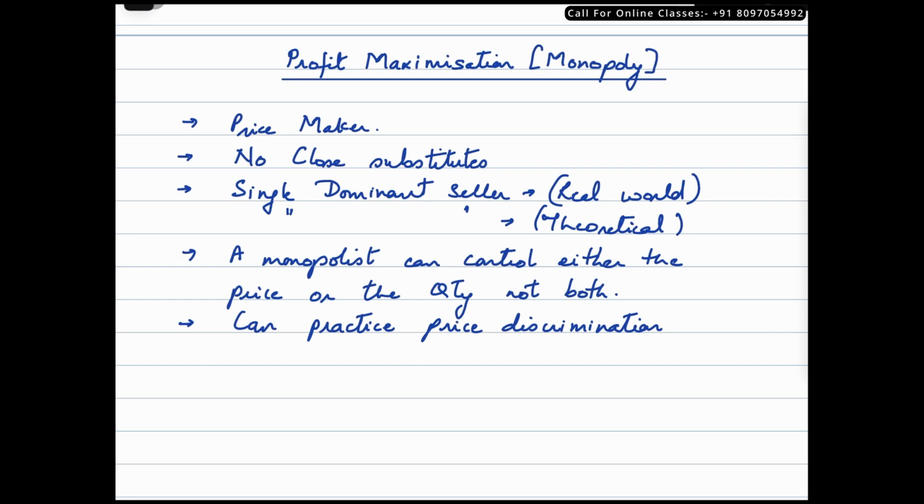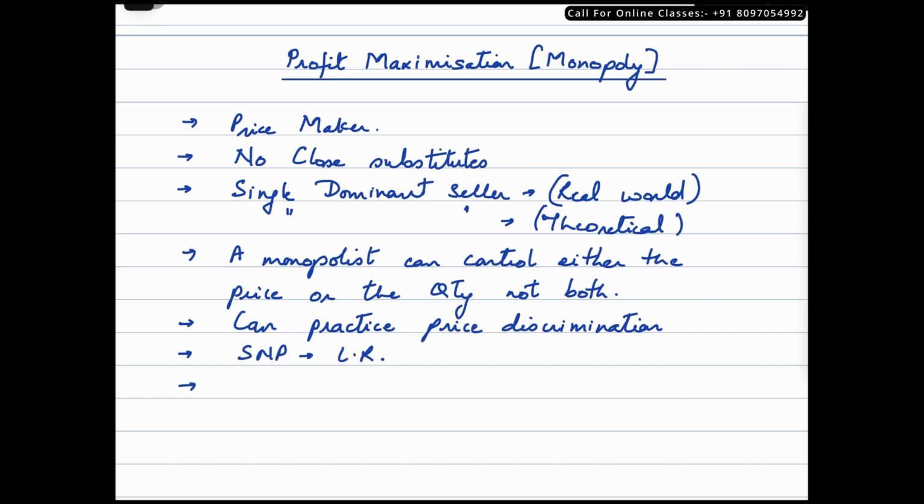For example, he might not be selling the output that he is producing at the same price to their family members, would they? And if they are giving it at a different price, that is price discrimination to some extent. Clear?